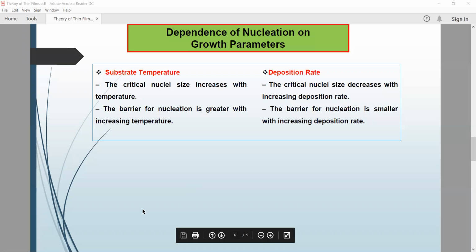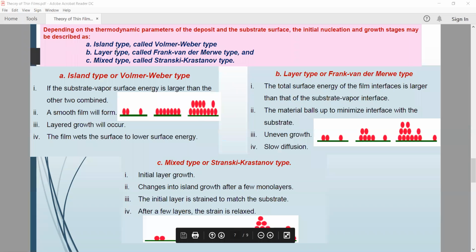Okay. Now, the growth stage may be described depending on the thermodynamic parameters of the deposit and the substrate surface. The initial nucleation and growth stages may be described by three thermodynamic types. That's why I'm talking about depending on the thermodynamic parameters of the deposit and the substrate surface, the initial nucleation and growth stage may be described.